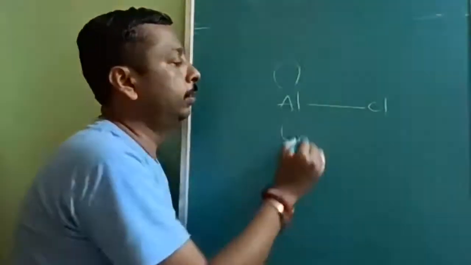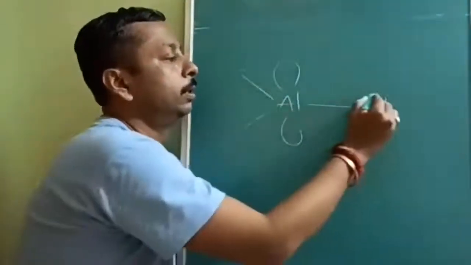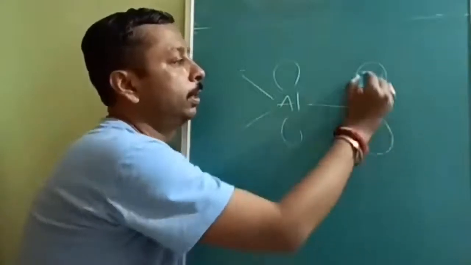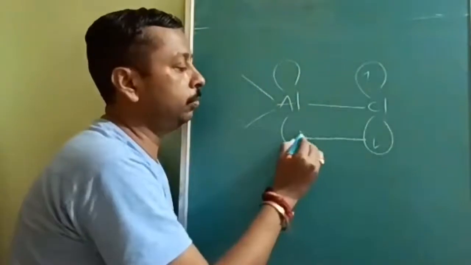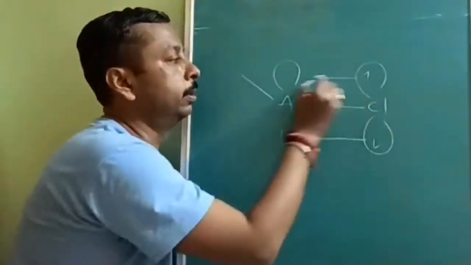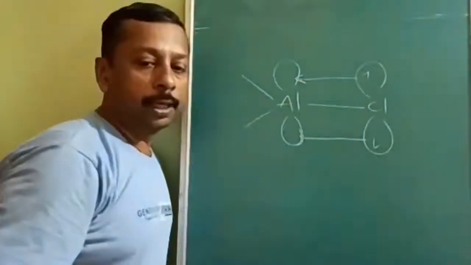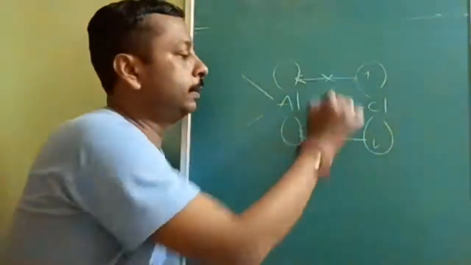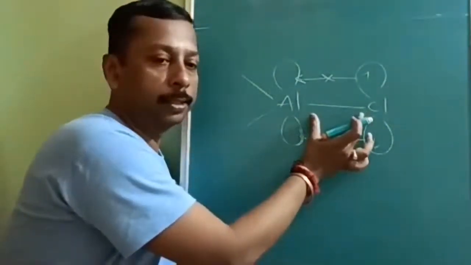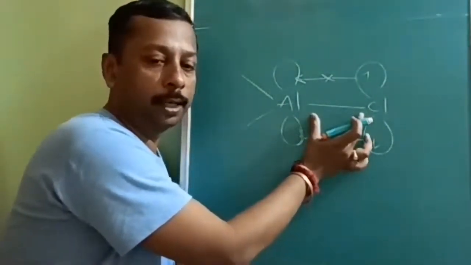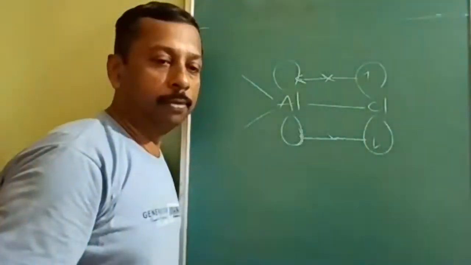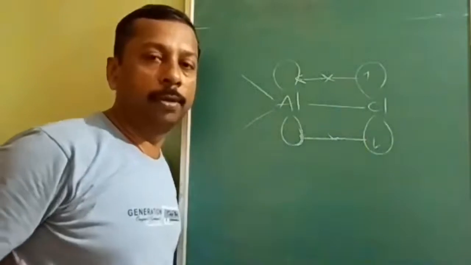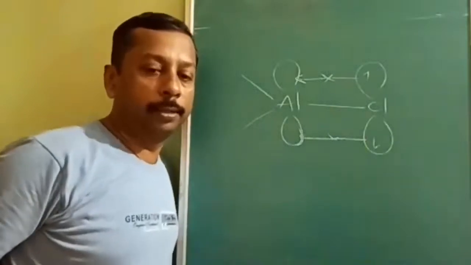So even though it has the empty orbital, and even though chlorine has the lone pair, the sidewise overlap is not feasible. Sidewise overlap is not feasible due to large atomic size. The sigma bond length is large enough, so it will not allow the sidewise overlap. When sidewise overlap is not allowed, back bonding is not possible.